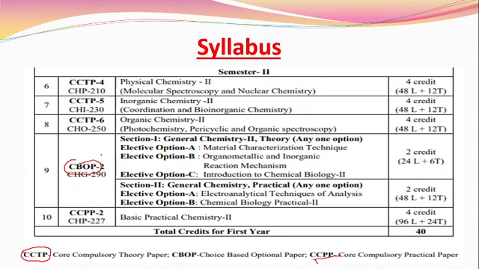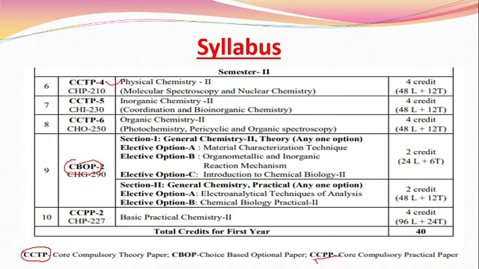First, let me see CCTP, the core compulsory theory paper. The theory papers are, first, physical chemistry. This is a 4 credit course. In that there are 2 sections: first molecular spectroscopy, and the second one nuclear chemistry.